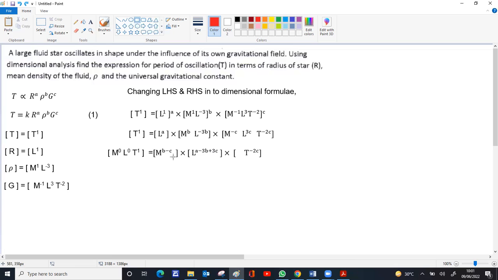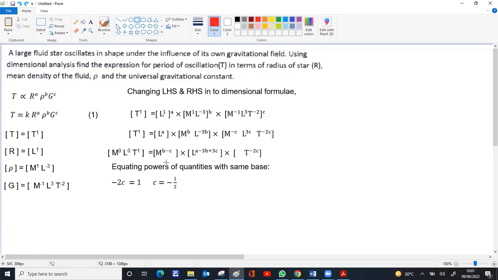So T raised to minus 2C, T raised to 1. So minus 2C is equal to 1. From that, C equal to minus 1 by 2. Minus 2 will come down. So C equal to minus 1 by 2. Got C. Now, instead of taking 3 terms, always take only 1 term.